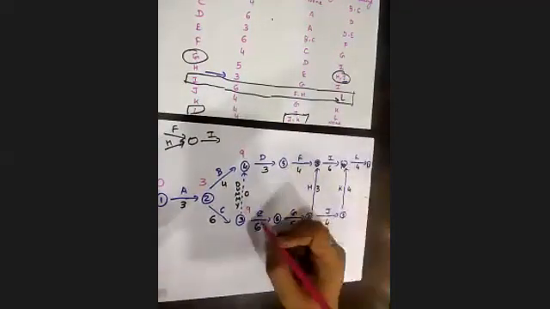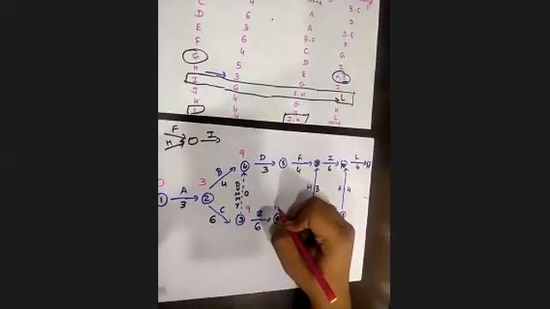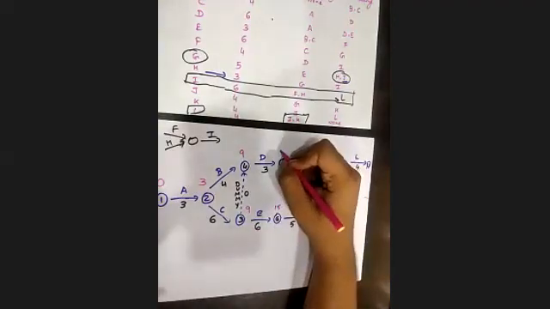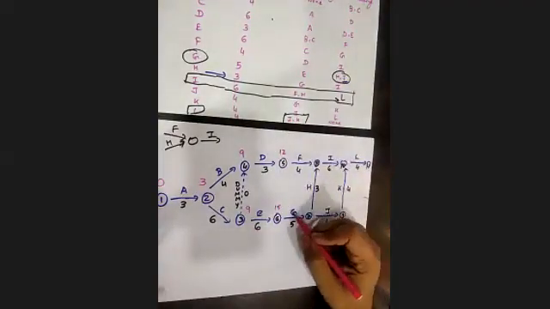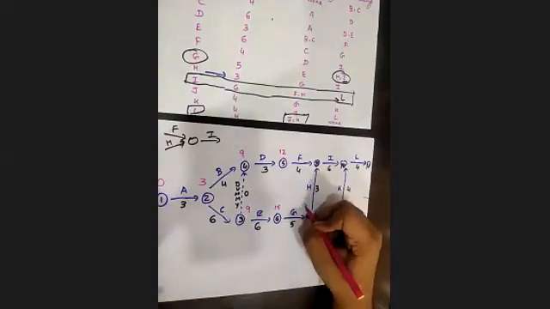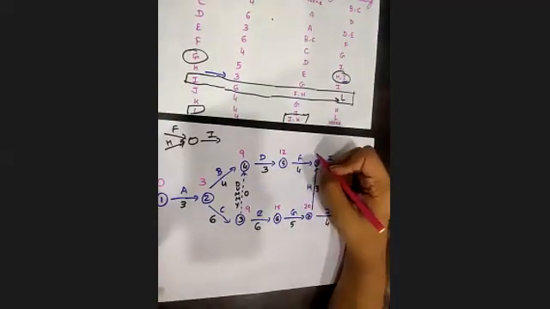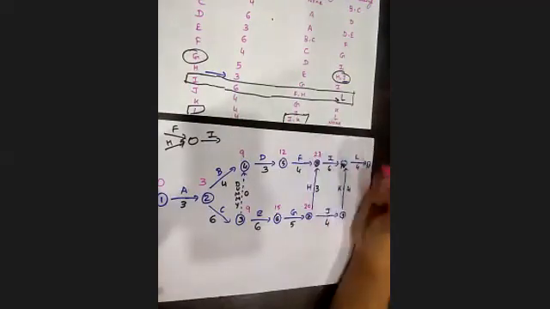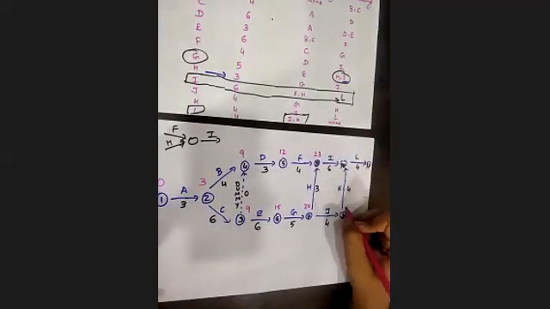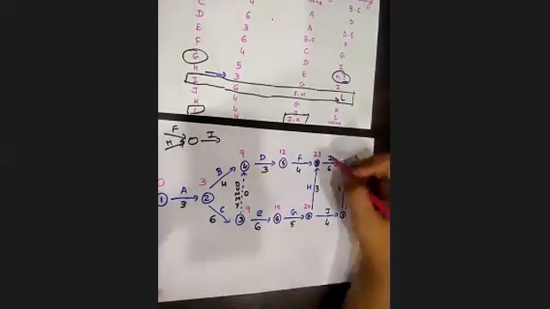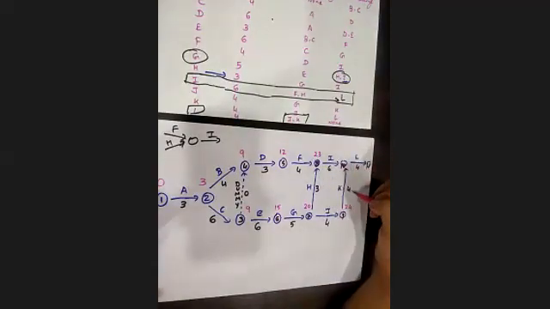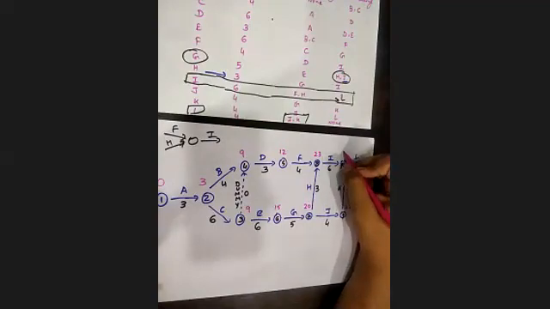Then 9 plus 6, 15. 9 plus 3, 12. 15 plus 5, 20. So 20 plus 3 or 12 plus 4, so 23 is maximum. Then 20 plus 4, so 24. Then 24 plus 4 and 23 plus 6, so the highest is 29.